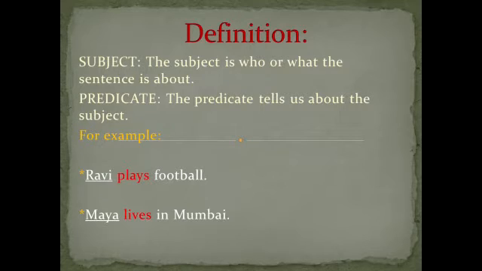For example, Ravi plays football. Here Ravi is your subject and the rest of the part is your predicate. This sentence is talking about Ravi. Ravi is the subject of the sentence and plays is your verb. Second sentence, Maya lives in Mumbai. Maya is your subject, lives is your verb, and lives in Mumbai is your predicate.